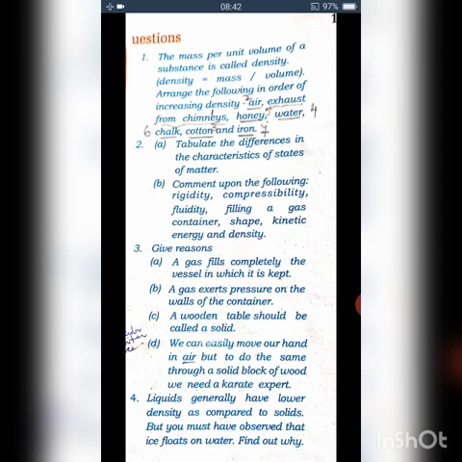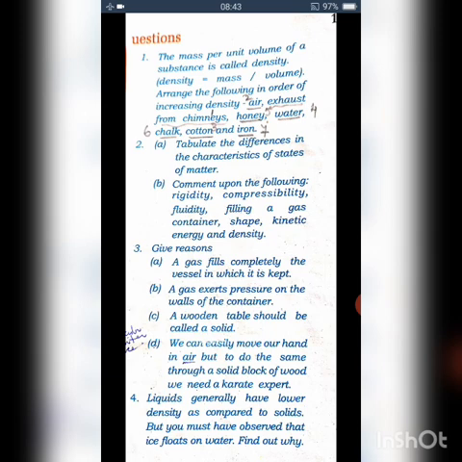The next one, shape. What about solids? They have a definite shape. That's one of the characteristics of solids. Then liquids take the shape of the container in which they are kept. And gases do not have any definite shape. Next is kinetic energy. Solids possess the least kinetic energy, liquids more than solids, and gases possess maximum kinetic energy. And density: in solids it is the maximum, in liquids less than solids, and gases are the least dense. Is that clear?